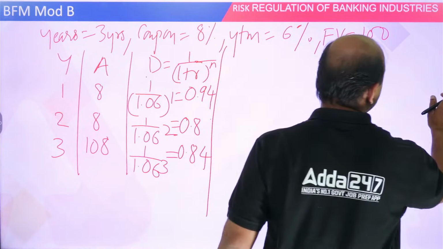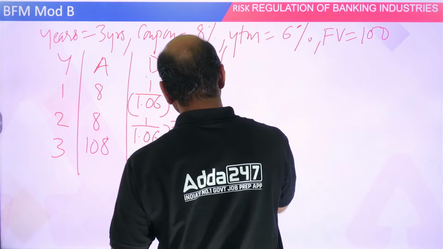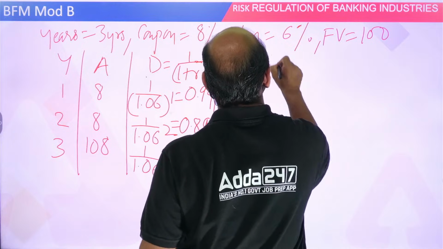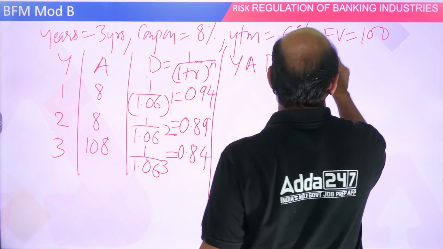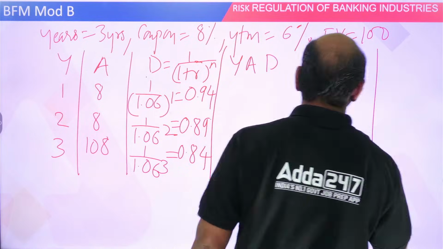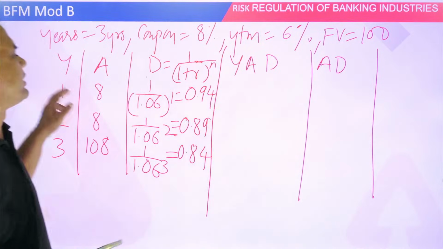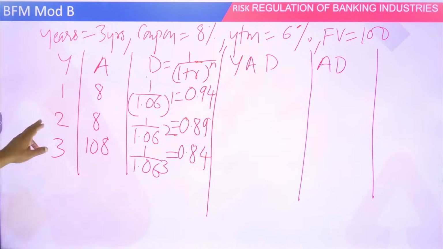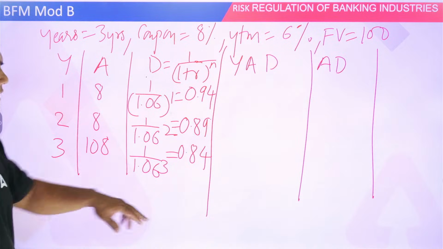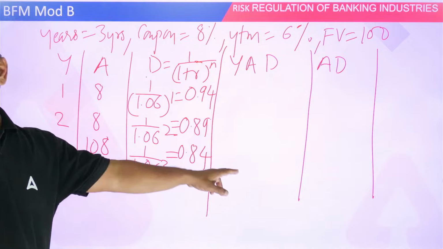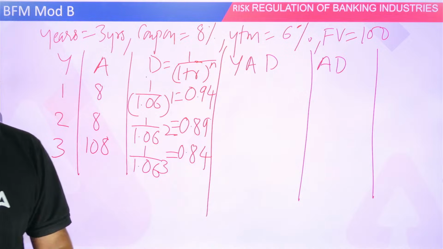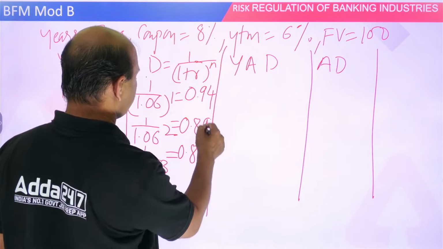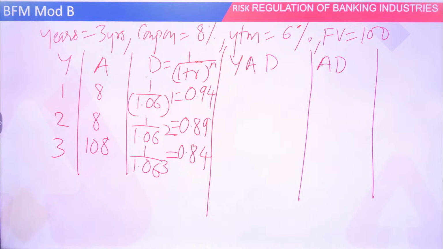This is 0.84. Got it? Now do YAD, and then AD over here. Do all the three multiplications. 8 into 1 into 0.94. Similarly, 8 into 2 into 0.89. Similarly, 108 into 3 into 0.84. Do all the calculations for this. The third one is 0.84, right?